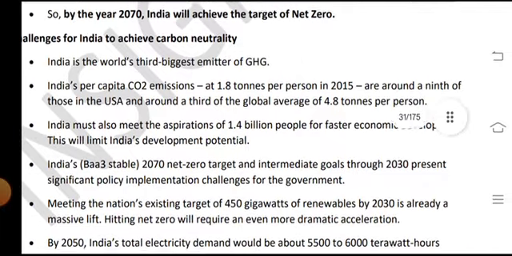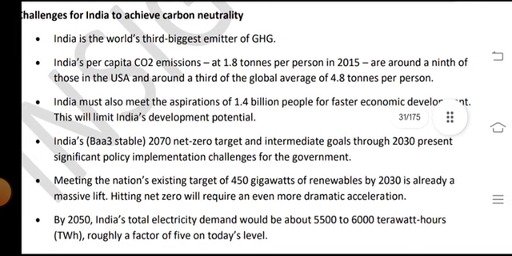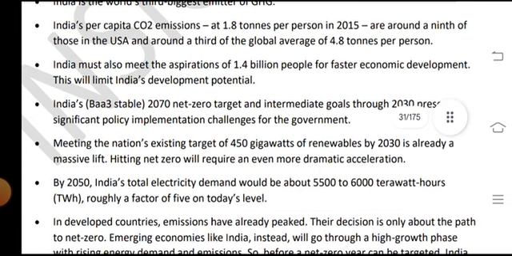India is the world's third biggest emitter of GHG. India's per capita CO2 emission is 1.8 tons per person in 2015, around one-ninth of those in the USA and around one-third of the global average of 4.8 tons per person. And India must also meet the aspirations of 1.4 billion people for faster economic development, and this will limit India's development potential.